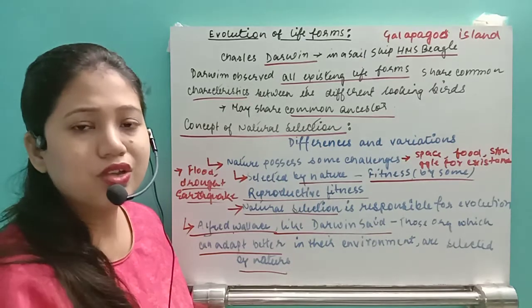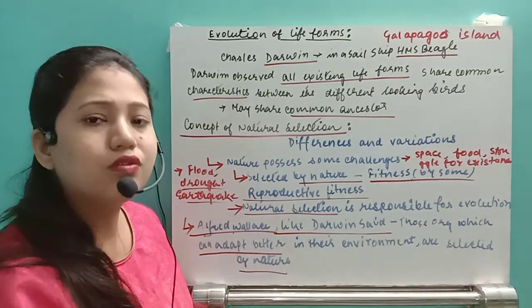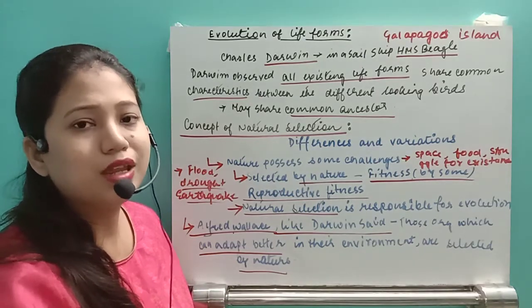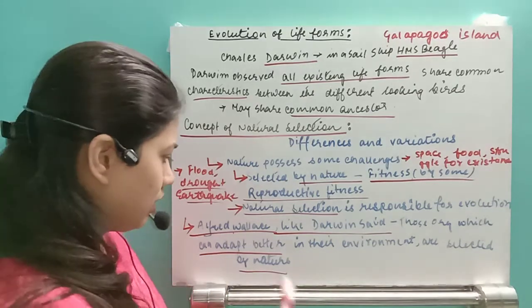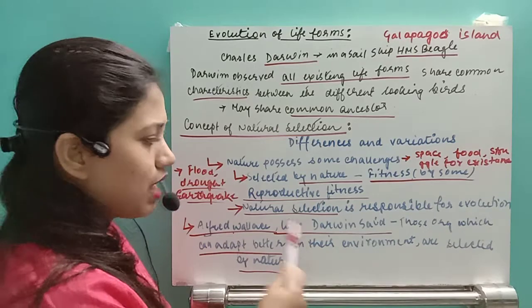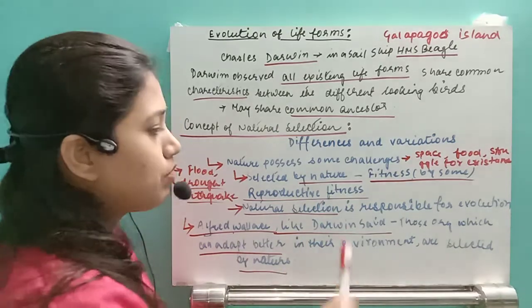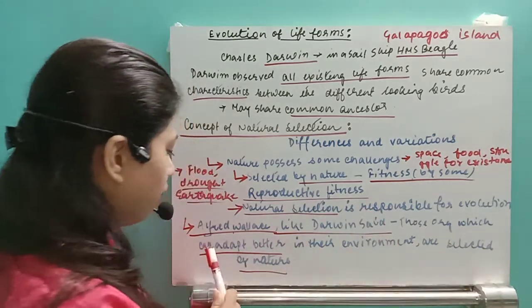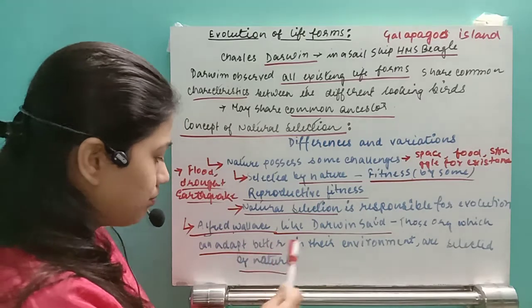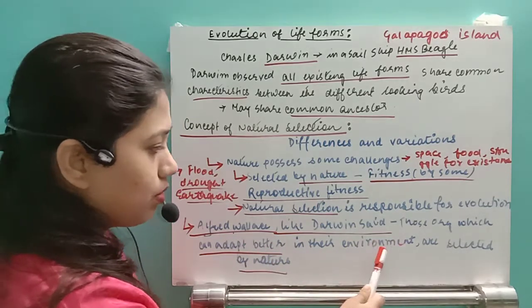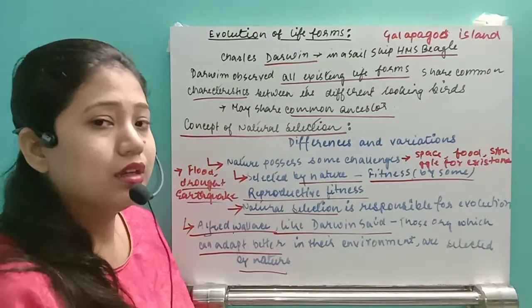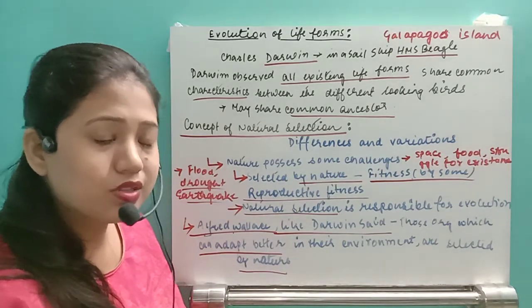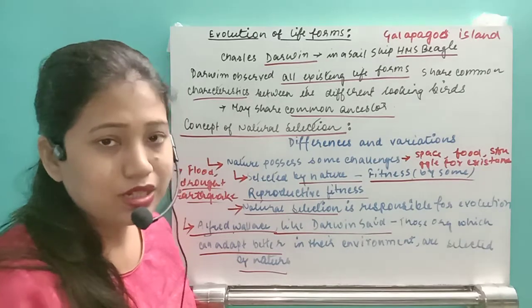If you get a chance to survive, only then will you get a chance to take the advantages. The same thing is said by Wallace and Darwin also: those organisms which are better adapted in their environment are selected by nature. Only the organism which is better adapted in the environment will be selected by nature.